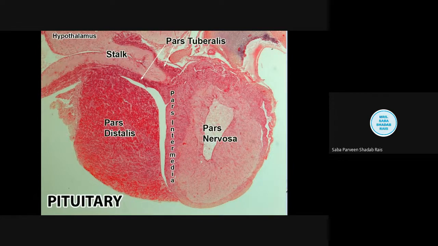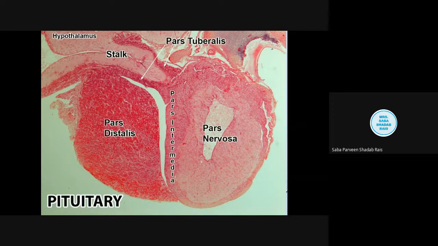First we have discussed the pars distalis. In that we saw that the cells are arranged in between the cords, and they have spaces where they can secrete their secretion, or to be very specific, the hormone.